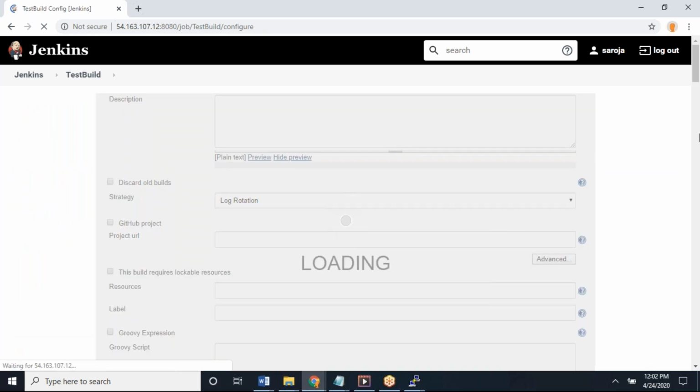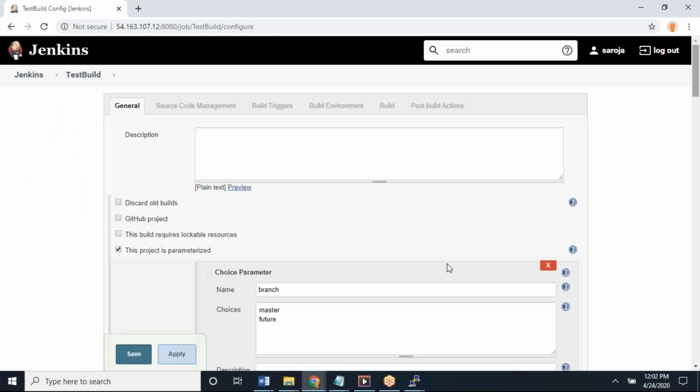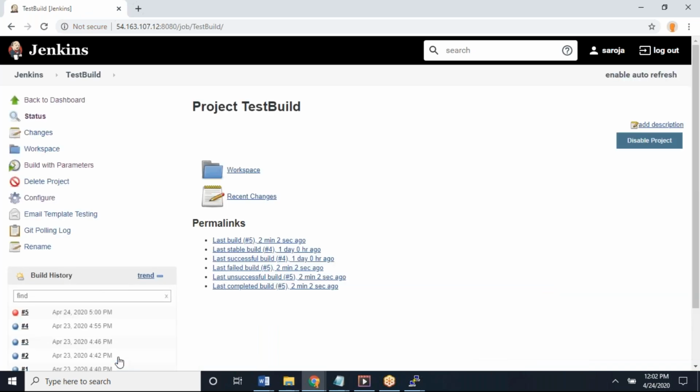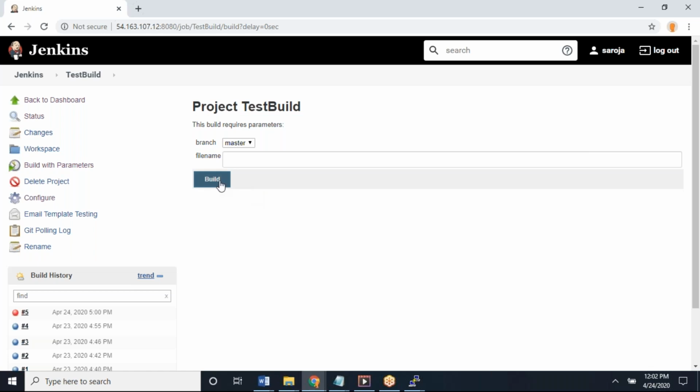Go back to configure. After master, is there any space? Just click on that line. I think a space is there. Okay, now save it. Try now, build with parameters. Actually, the first step, the checkout step itself, was failing, so it won't go to the next step. You have to give the file name, then only it will work.